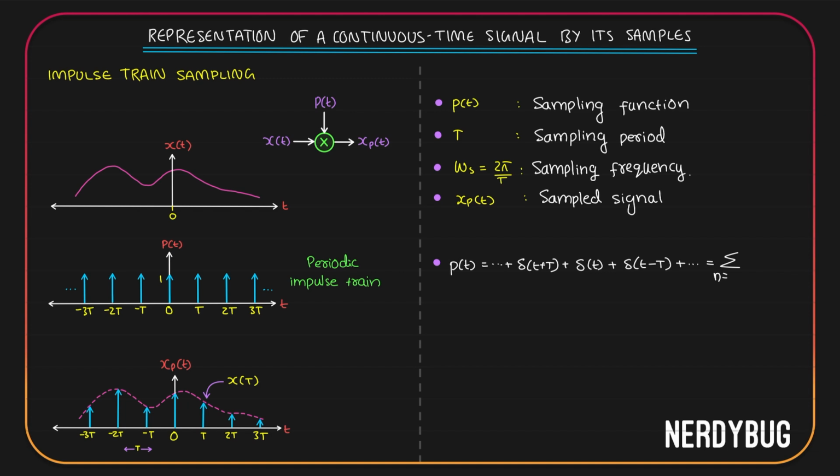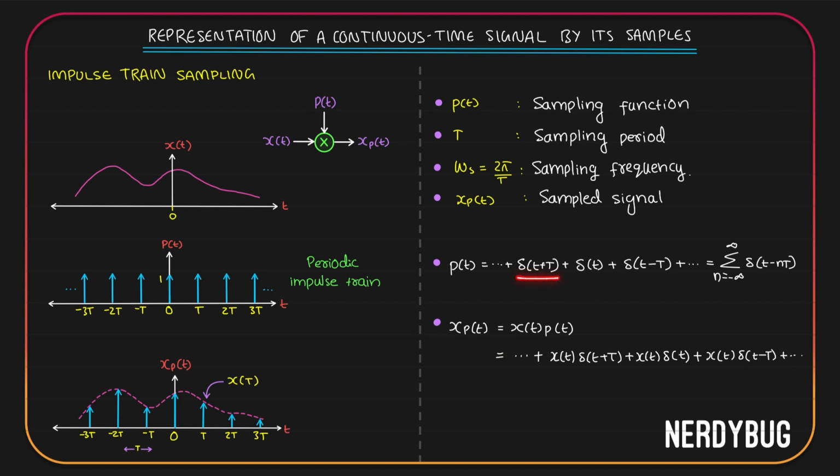Summation from n equals minus infinity to infinity delta of t minus nT. Now we know xp of t, that is the sampled signal, is the product of x of t and p of t. If you multiply this whole thing with x of t, every single term will be multiplied with x of t. So we get something like this. Every impulse is multiplied by x of t.